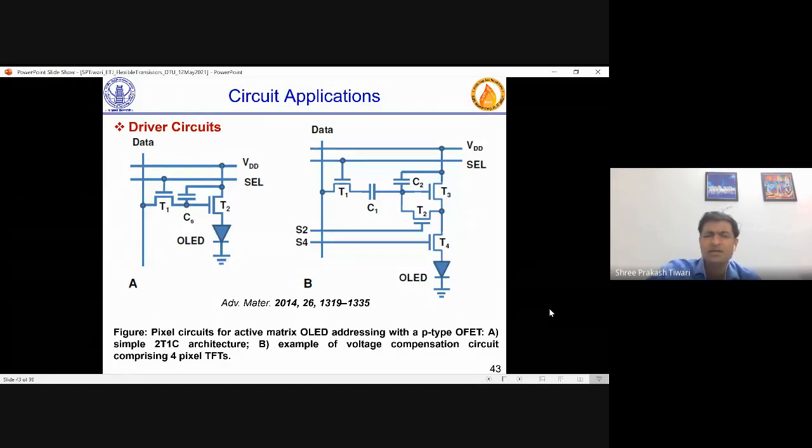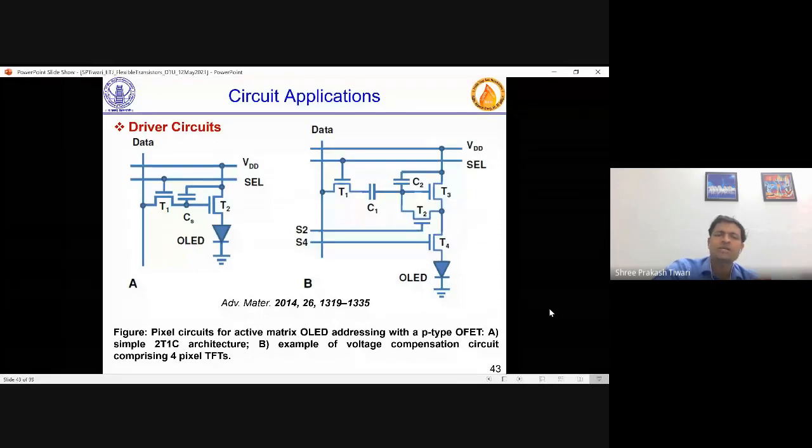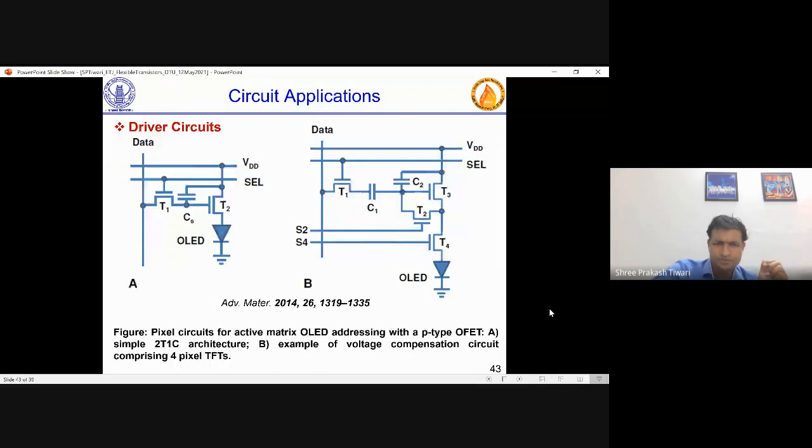N-channel devices are not good. So most of the time they are a single type of device, P-type, and they are used in driver circuits. Here there are a couple of examples with a low number of these. But these driver circuits are used in the backplane of displays, like OLED displays, which are already established as a technology. For each OLED pixel, you need some driver circuit. And there you want these organic transistors to fit in.